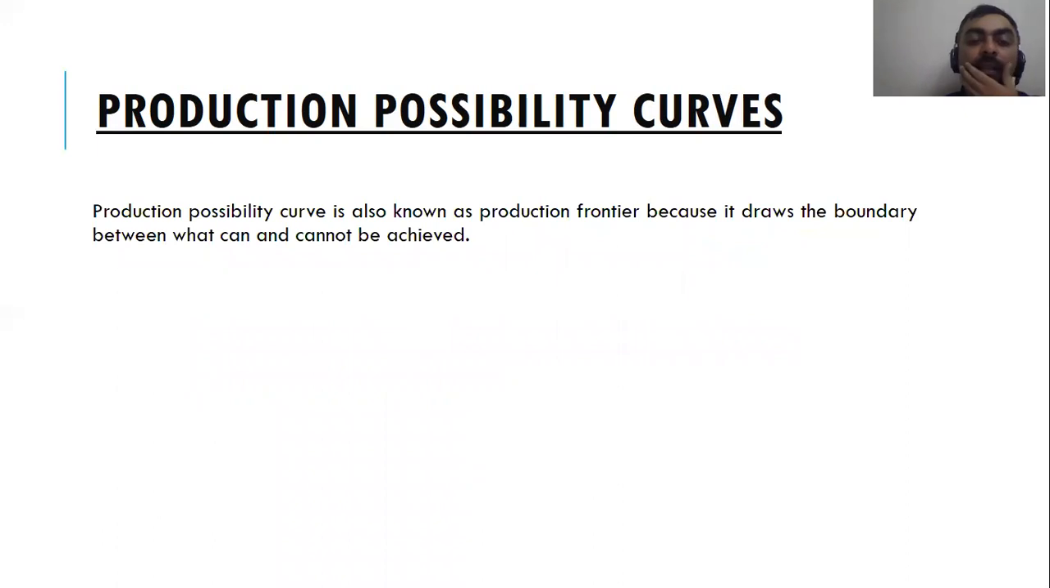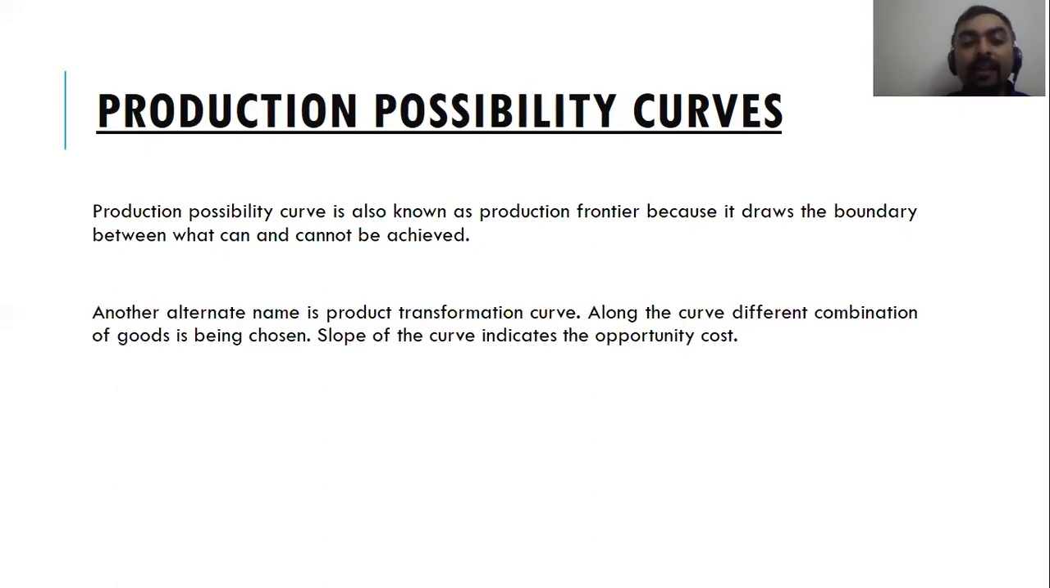Production possibility curve is also known as production frontier because it draws the boundary between what can and cannot be achieved. It defines the maximum production possibility of an economy. You cannot go beyond that. You'll see the curve in a minute and you will understand that. Another alternate name is production transformation curve.